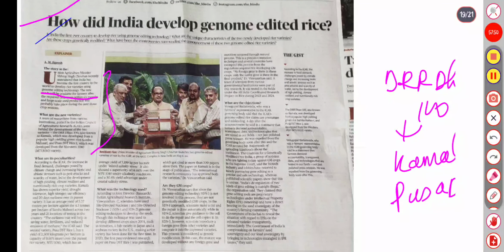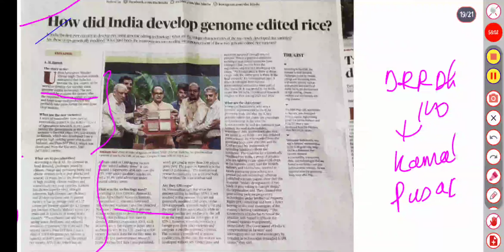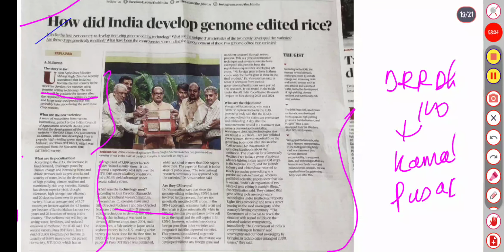And ICAR said about the second variety, these are the benefits. What are the benefits, why is it used, what technology is used here? Like site-directed nuclease, SDN-1 and SDN-2. Just go through it once, and check whether they are GM crops or not. It is beautifully presented here, so I added it. So just go through. It is getting longer, so I'm just ending.